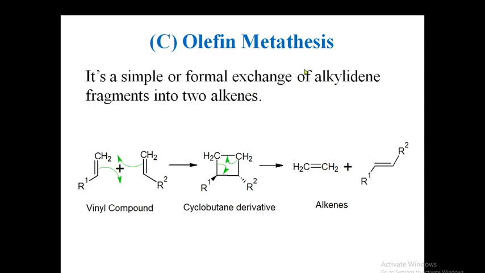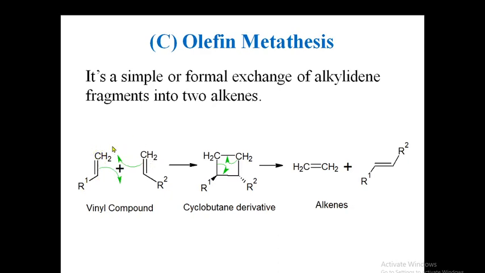Now which alkylidene fragments are exchanged here to form this product? In this vinyl compound, one part is CHR1 and CH2, and in the second compound, the other part is CH2 and CHR2. So here the exchange of alkylidene fragments takes place. From the second molecule, the CHR2 part comes and attaches to this CHR1, and the CH2 part comes here.